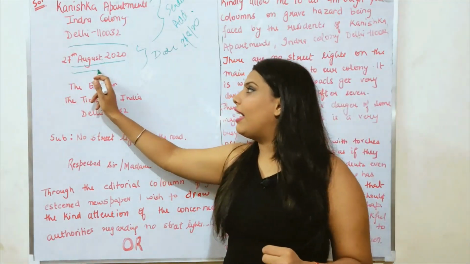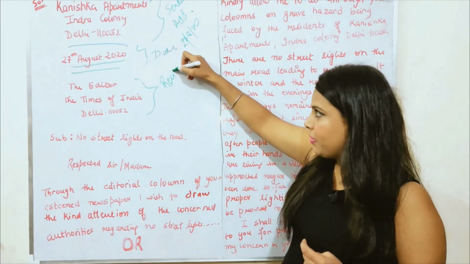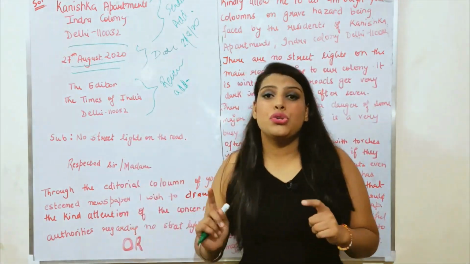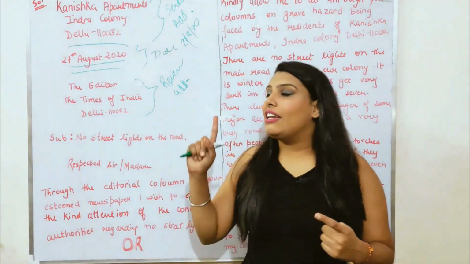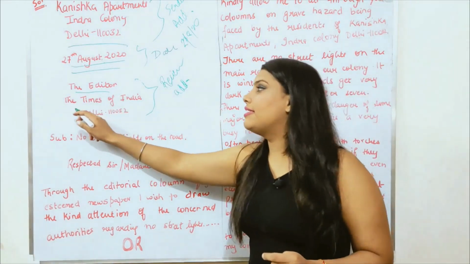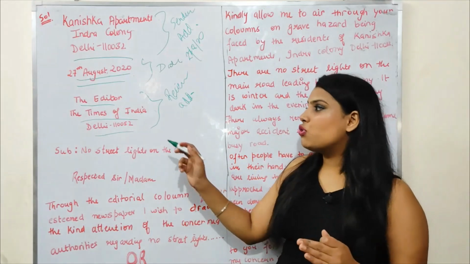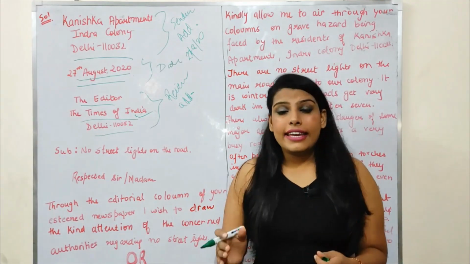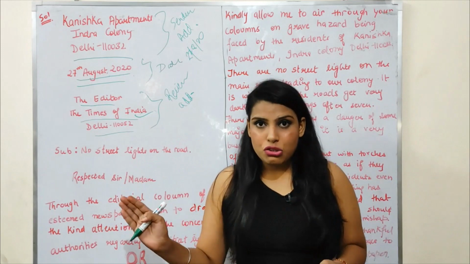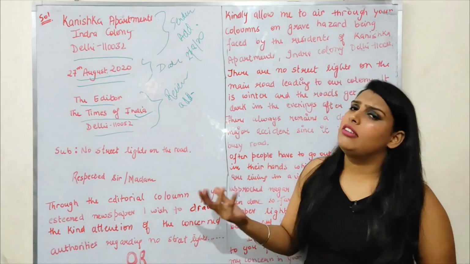After that you have to leave a line and you have to write the receiver's address. Now in this case you should never put a comma. In the receiver's address, you can never put a comma. Here: The Editor, The Times of India, Delhi 110052. In this question, the name of the newspaper was already given, that is the Times of India. In case you haven't been given the name of the newspaper, then even you have to write the name of the newspaper. That can be the Times of India, the Hindustan Times, or any newspaper that you wish for.